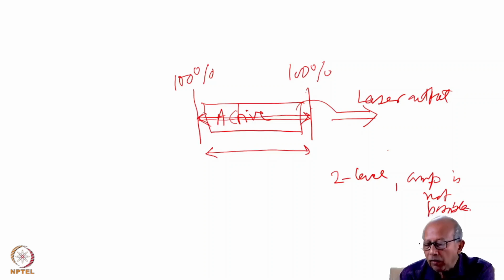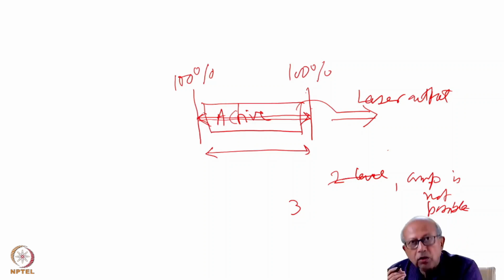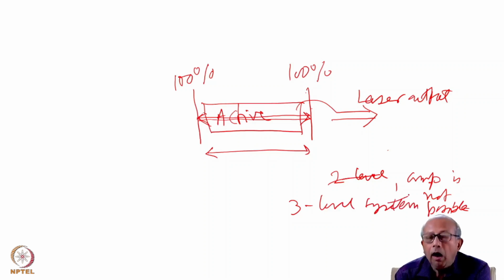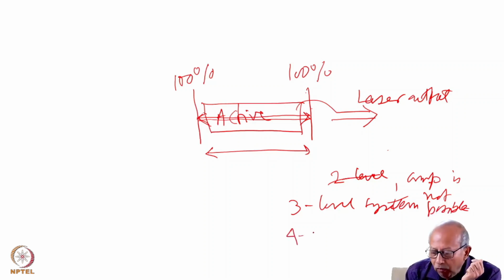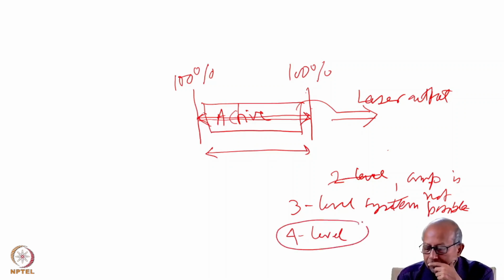For amplification of light, we have to involve at least a system with three energy levels. Only then is amplification possible. However, adding one more energy level, making it a four level energy scheme, makes the laser most ideal.